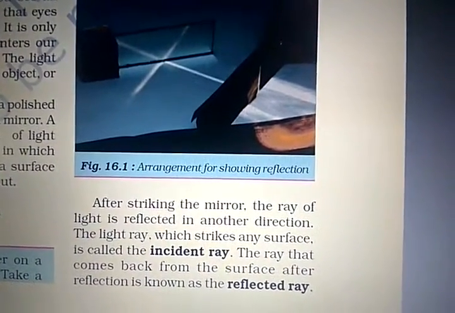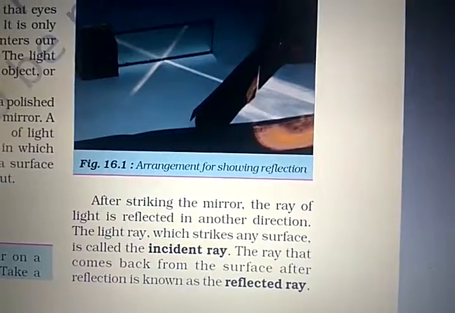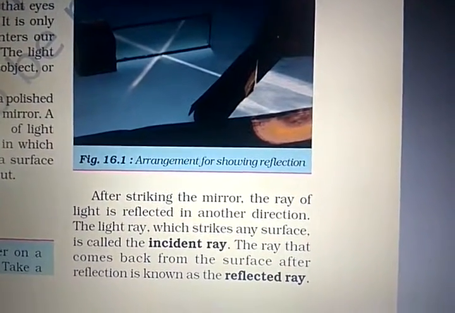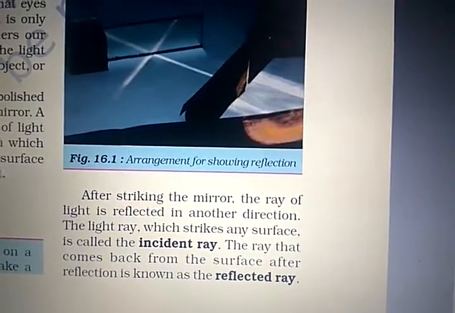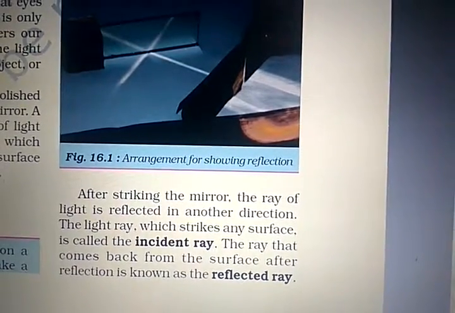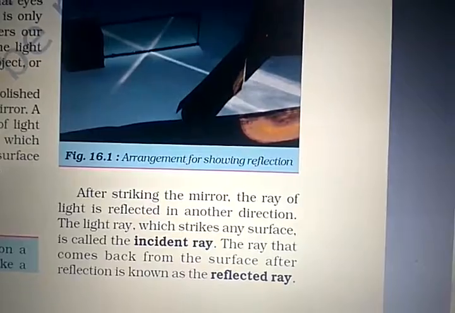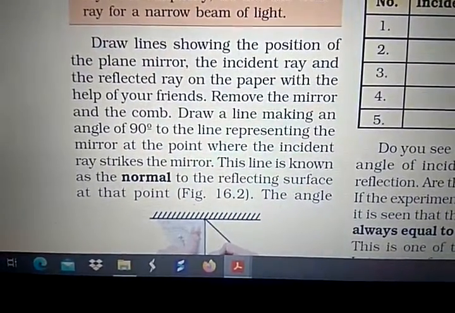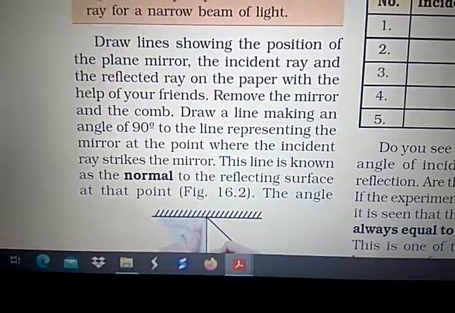The light ray which strikes any surface is called the incident ray, right? The ray which strikes the surface is the incident ray. The ray that comes back from the surface after reflection is known as the reflected ray. So draw a line showing the position of the plane mirror, the incident ray and the reflected ray on the paper.